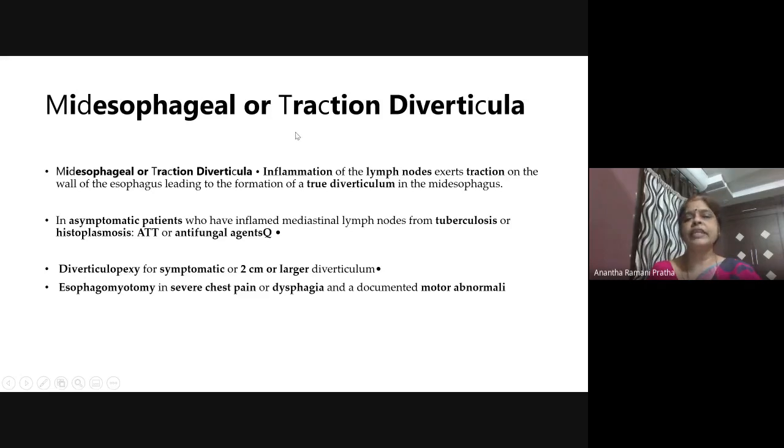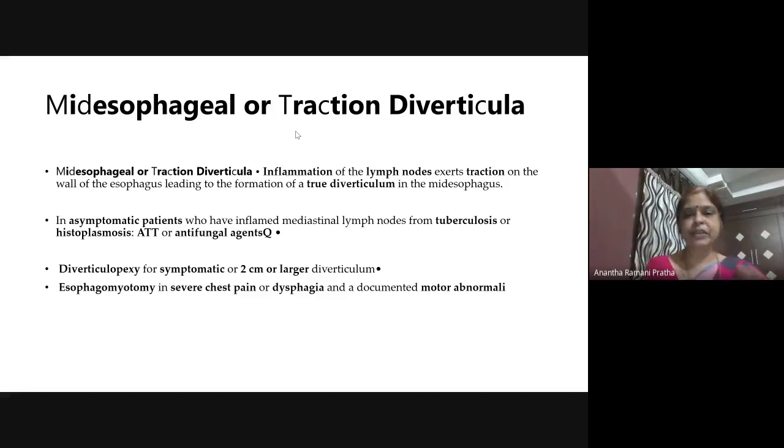Next, mid-esophageal or traction diverticulum. Now we have completed Zenker's diverticulum, the proximal esophageal diverticulum, or pharyngeal diverticulum, or pulsion diverticulum. All are the same. Now we have come to the mid-esophageal or traction diverticulum. In the mid-esophagus, when there are inflammatory lymph nodes posterior to the esophagus, the esophagus gets attached with fibrosis and inflammation, and then it gets pulled when it is moving with peristalsis.